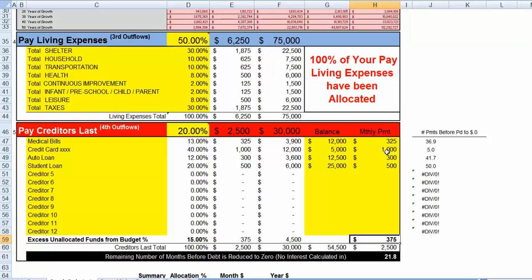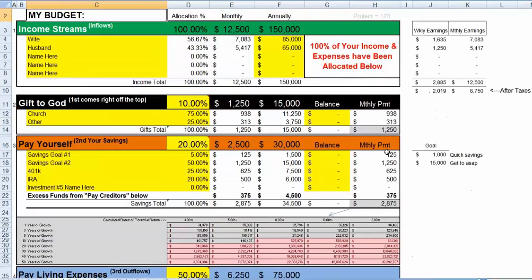And what this does, this takes this excess unallocated funds from the budget percent and moves it up here to your investment area, up to pay yourself, invest excess funds from pay creditors below. So I brought that 375 up here, and it's just accumulating that every month and acts as an investment, and that rolls down into these other numbers for calculation.